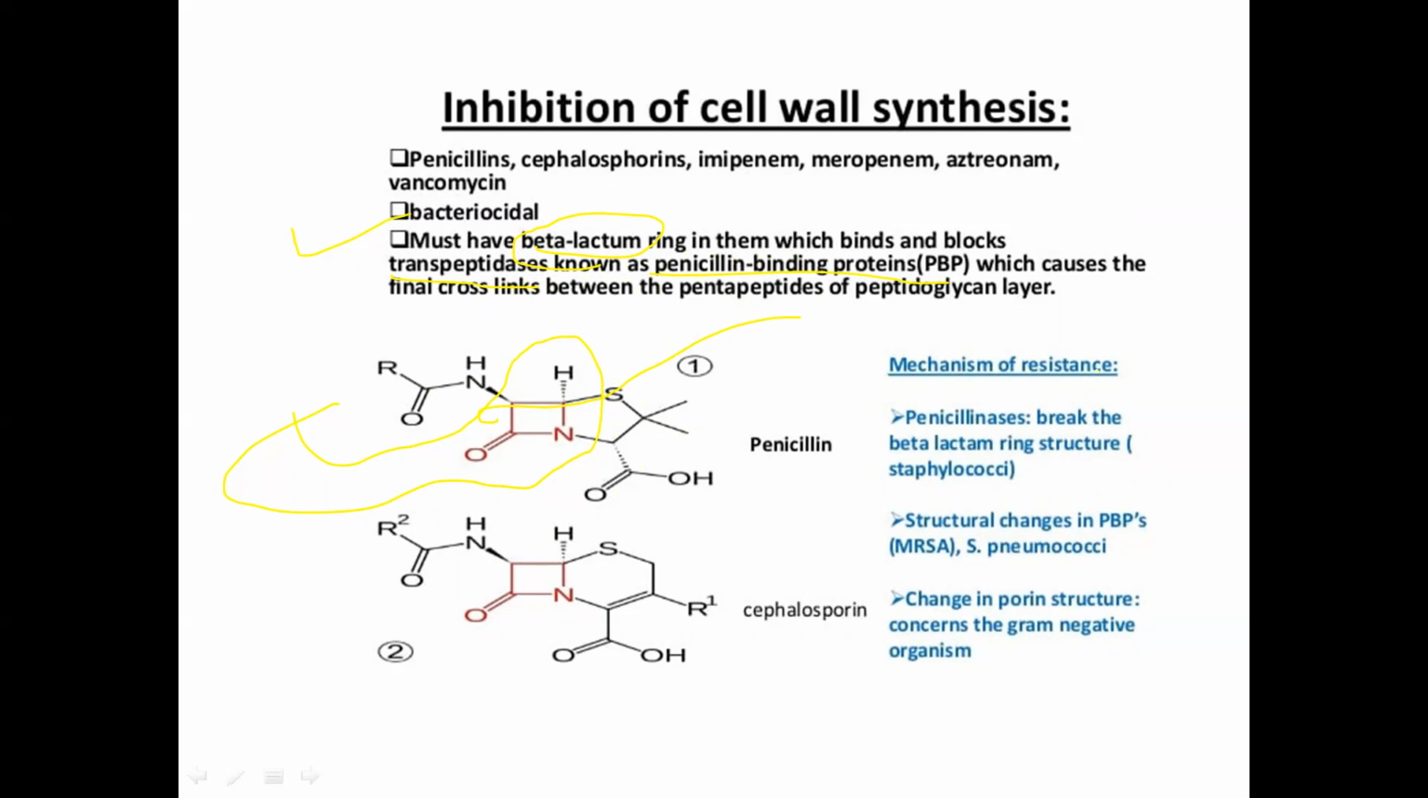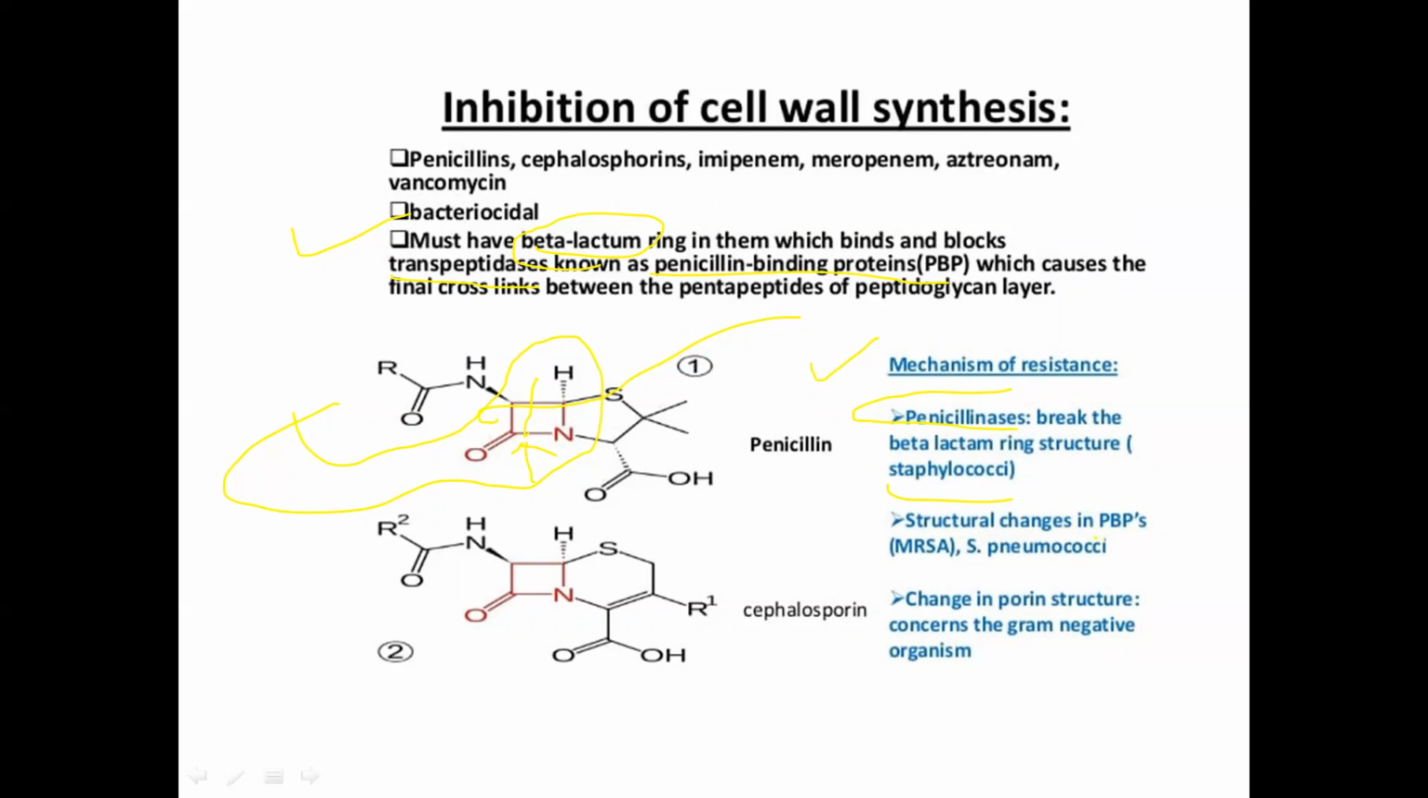Okay, now the mechanism of resistance. In some cases these drugs are ineffective, meaning they do not inhibit cell wall synthesis, and this is called resistance. Why do we call these resistance properties? Because some bacteria contain the penicillinase enzyme, which breaks this ring. Because this ring is the functional part of the drug, when the ring is cleaved the drug becomes ineffective. So penicillinase breaks the beta lactam ring structure. Streptococci are the best example.